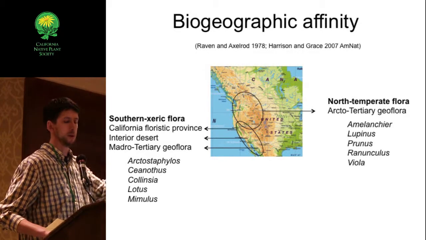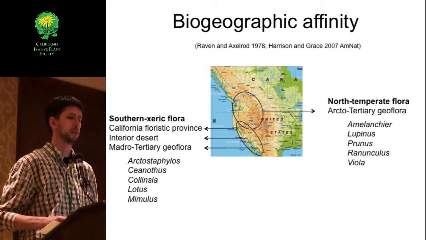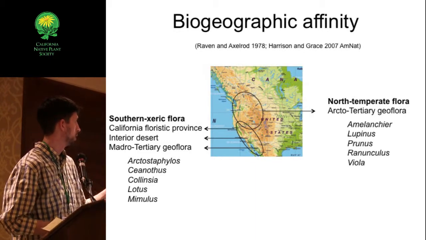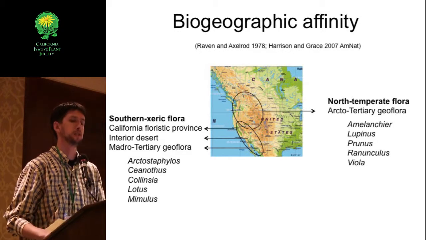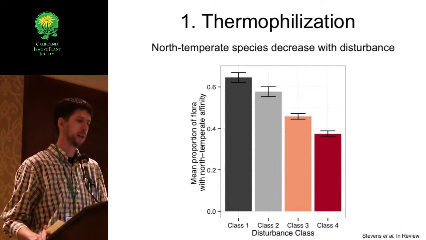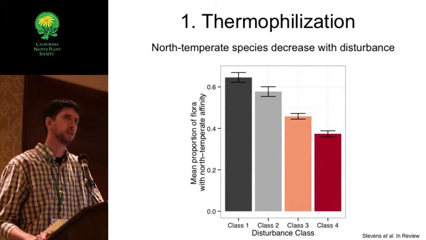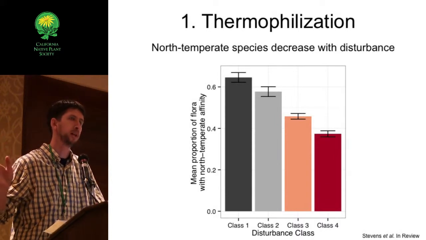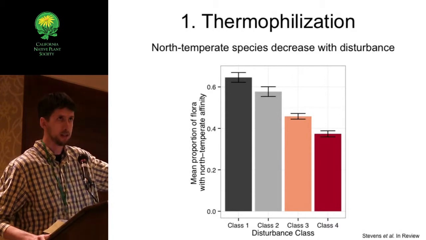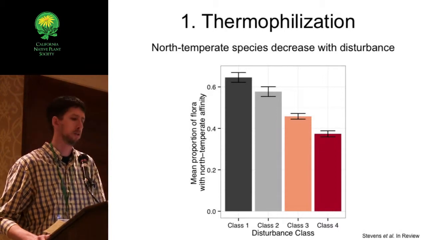So we're mostly going to be focusing on the balance between the north temperate flora and the southern xeric flora, in particular looking at how these two groups respond to this change in disturbance severity. I'll jump right into the results here and show that, as you would expect, we saw a strong and significant decrease in the relative proportion of north temperate species as you increase disturbance severity. These are our 4 disturbance classes arranged from low severity to high severity, left to right.